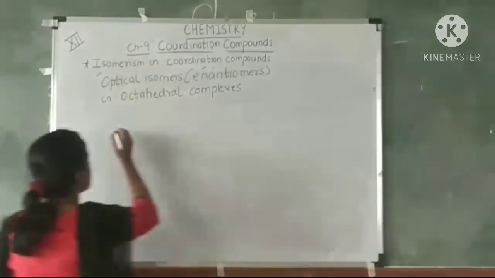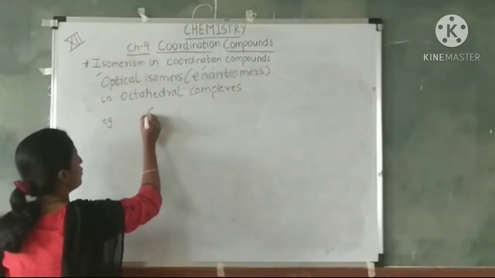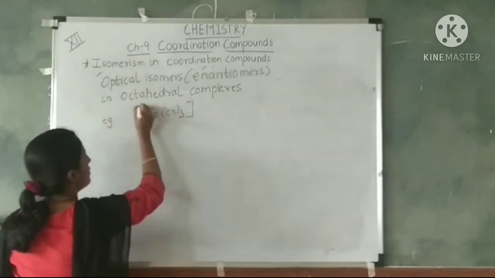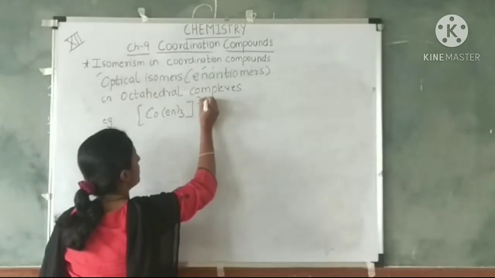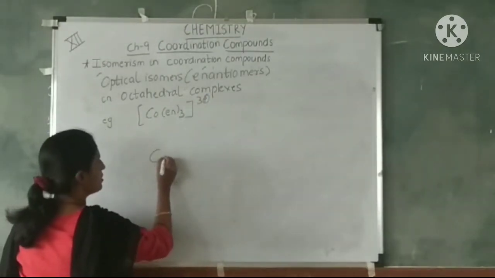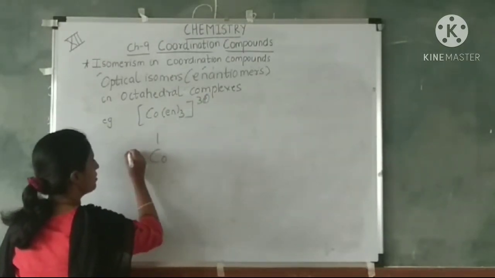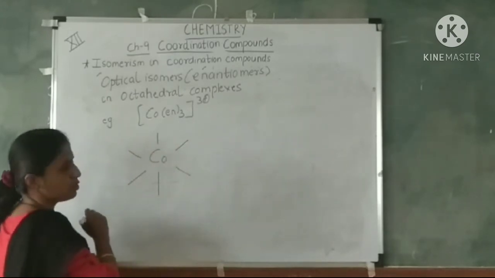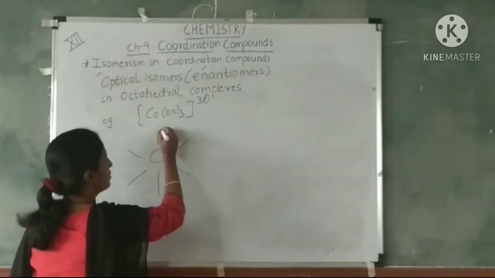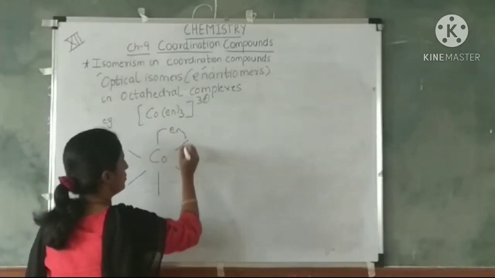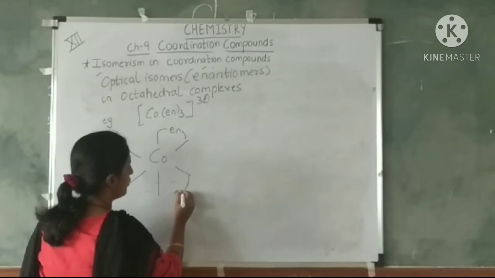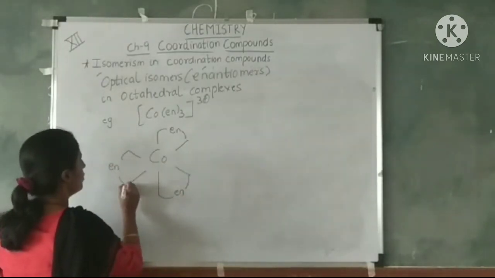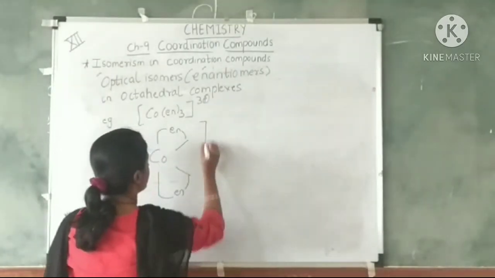I will start with the example of cobalt, ethylene diamine, 3 molecules of ethylene diamine. We will draw the structure to understand how it exists as optical isomer. Here one molecule of ethylene diamine, and here one molecule of ethylene diamine.